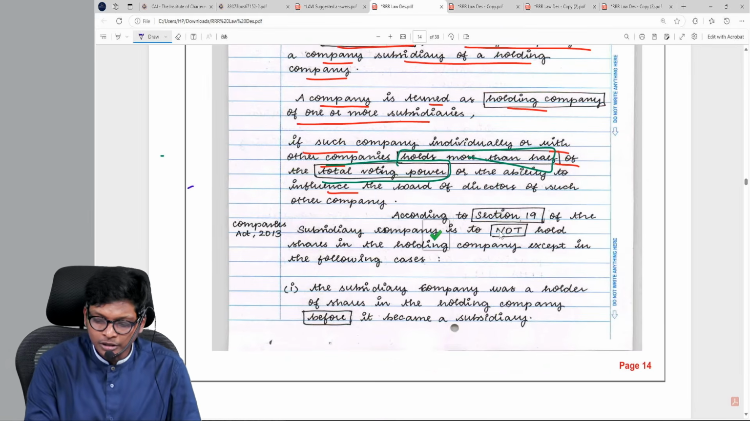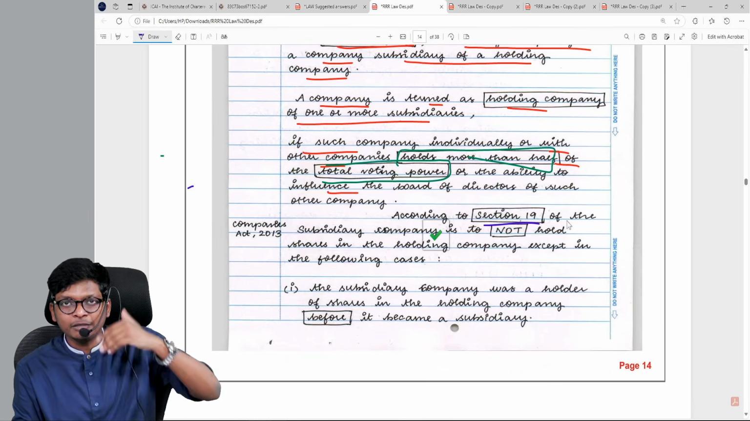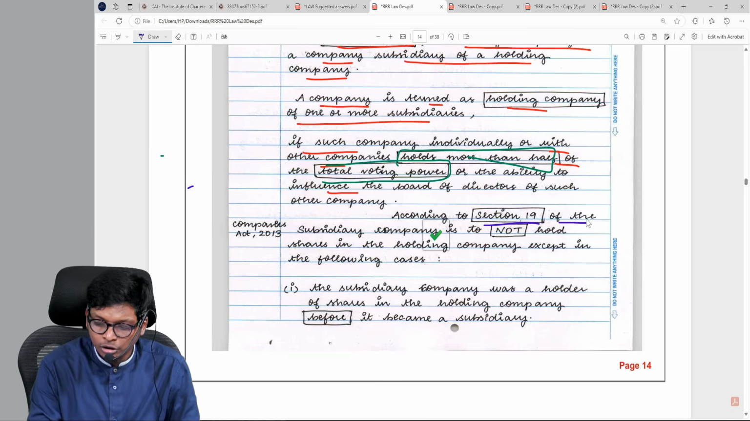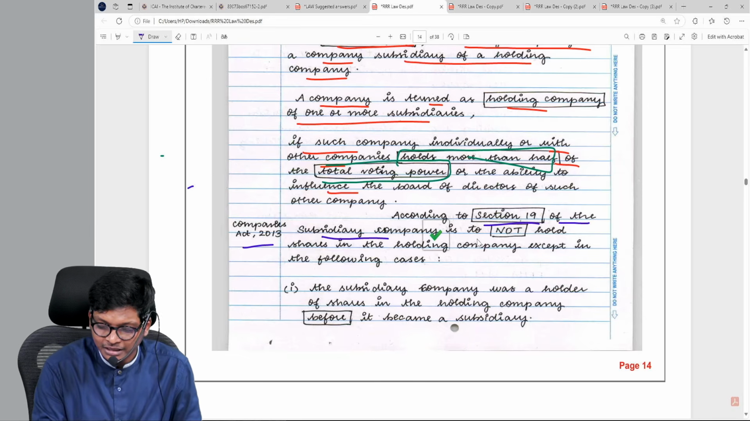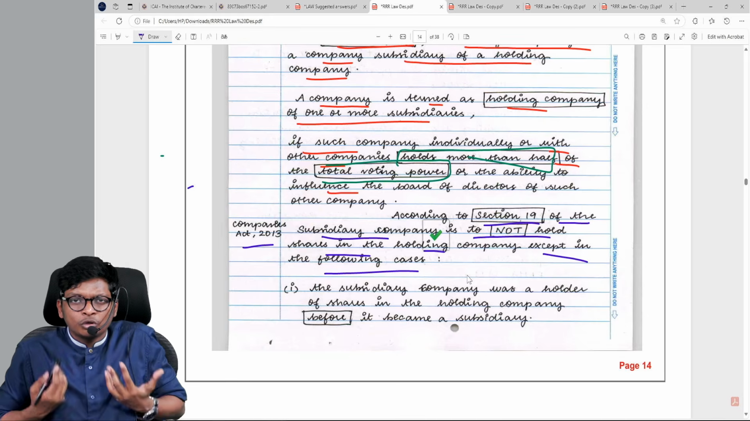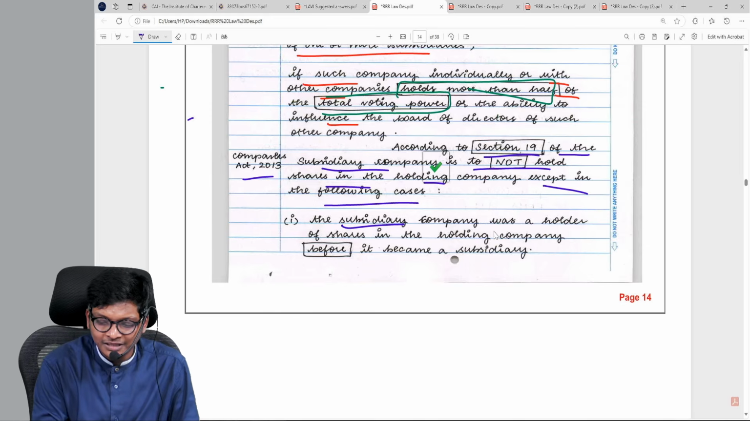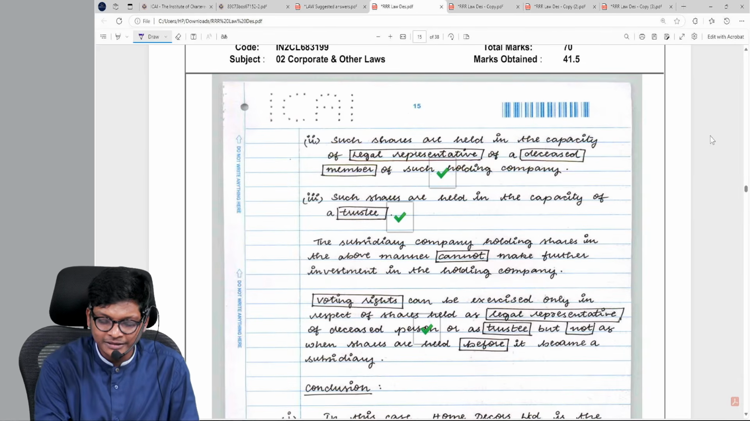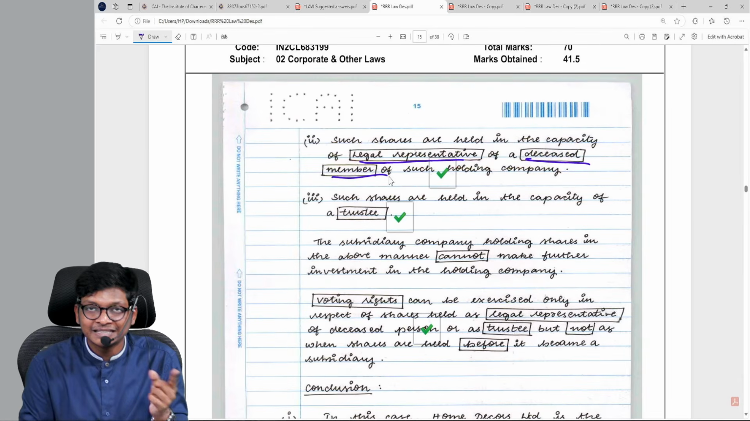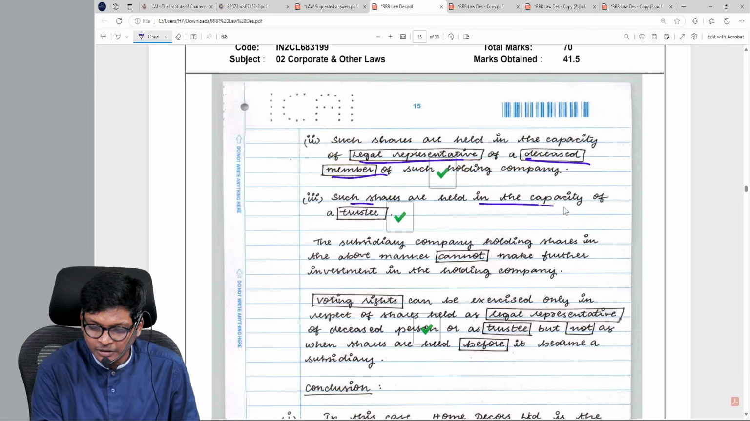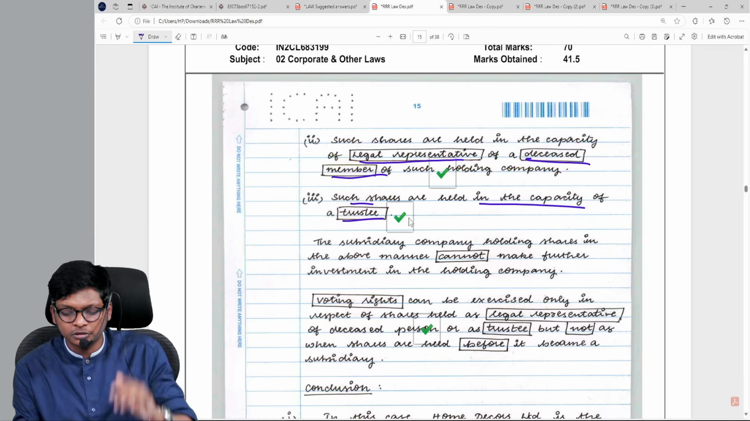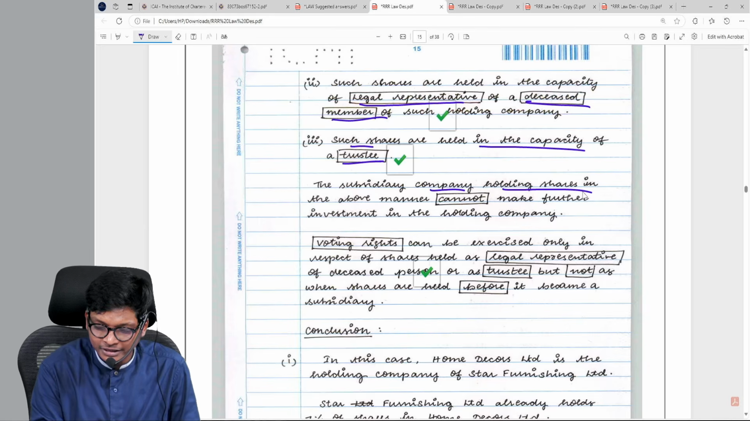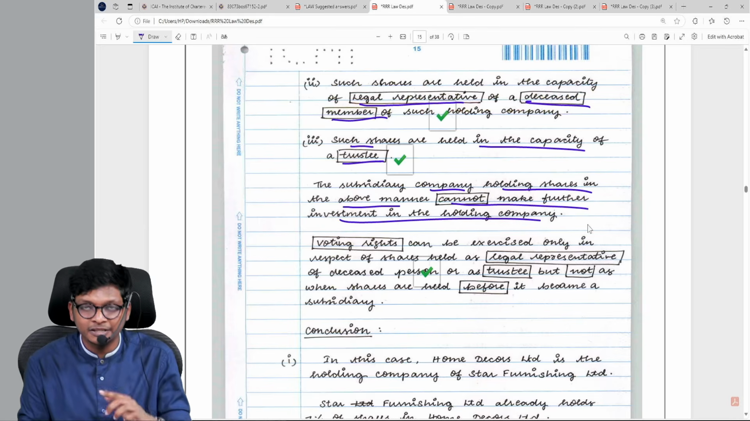Next. According to section 19, so first she is explaining what is holding and subsidiary company. According to section 19 of the Companies Act, subsidiary company is not to hold shares in the holding company except in following cases. Simple English, no legal terms. If the subsidiary company was holder of the shares in holding company before it became subsidiary, 3 exceptions. I was already having shares. Other 2 exceptions. Legal representative of deceased, keyword in box. Such share shall be held in capacity as a trustee. Trustee is in box. The subsidiary company holding shares in above mentioned cannot make further investment in holding company.